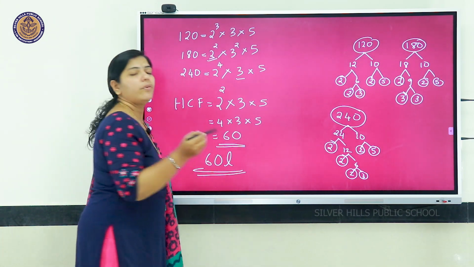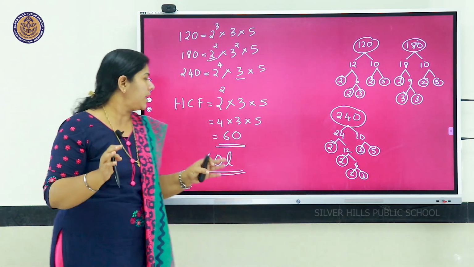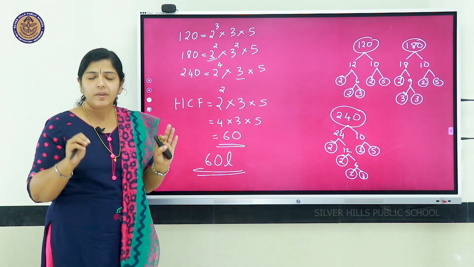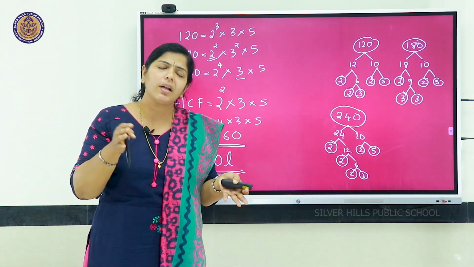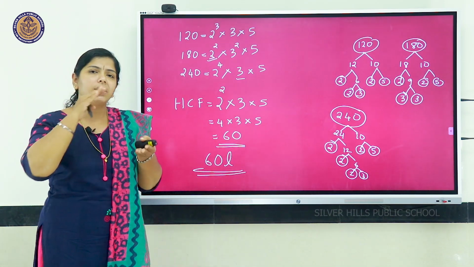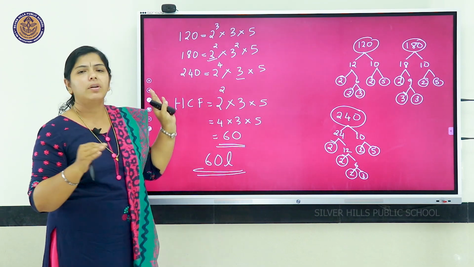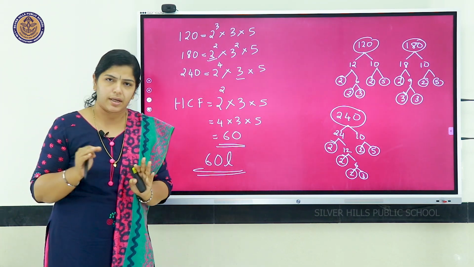So, with the unit you have to state the answer because you are asked the greatest capacity. So, 60 liters. Something which you have to find smaller than the given quantity, find the HCF. Okay. So, 60 liter tins the merchant has to use to fill all these 3 types of oil.